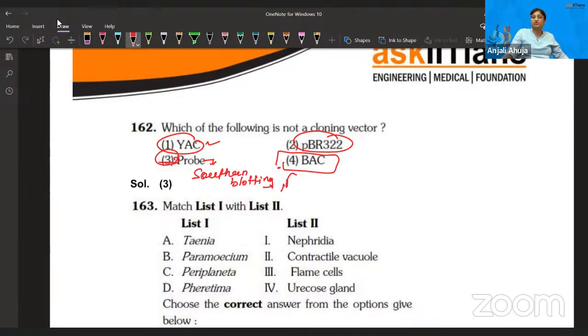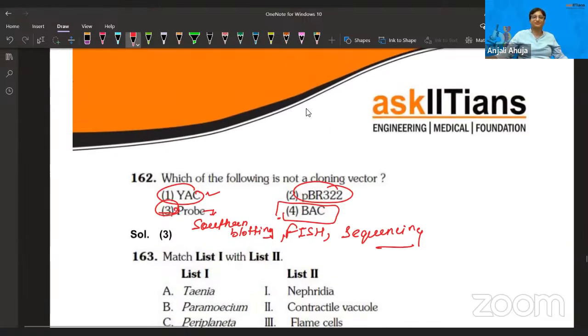This is also used in FISH, fluorescent in situ hybridization. It is also used in the Human Genome Project, you remember, how sequence annotation was done during sequencing of the genes. Sequence annotation is the topic. There also a probe is used. That's Frederick Sanger that they were working on, if you remember. So definitely not as a cloning vector.